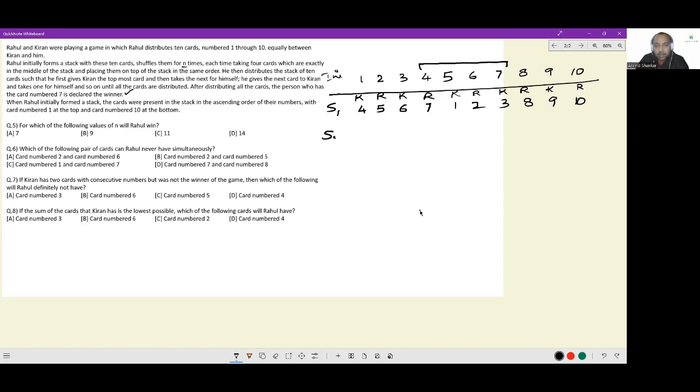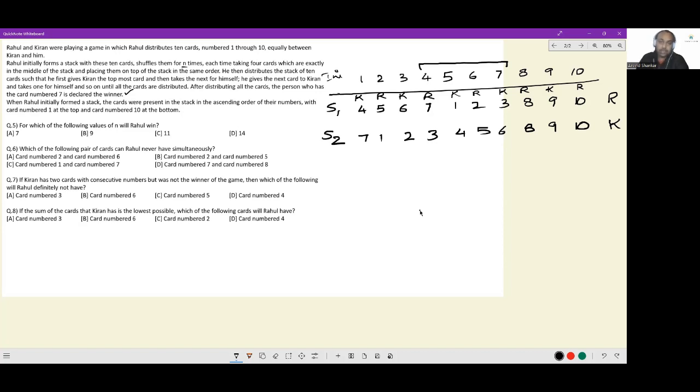What would happen if there had been 2 shuffles? These 4 cards in between, 7, 1, 2, 3 would come to the top. 7, 1, 2, 3. You would have 4, 5, 6 here. And 8, 9, 10 will always continue to maintain their position. In this case, Kiran would win. Here, Rahul is the winner. Here, Kiran is the winner. Again, if after 2 shuffles, Kiran would win.